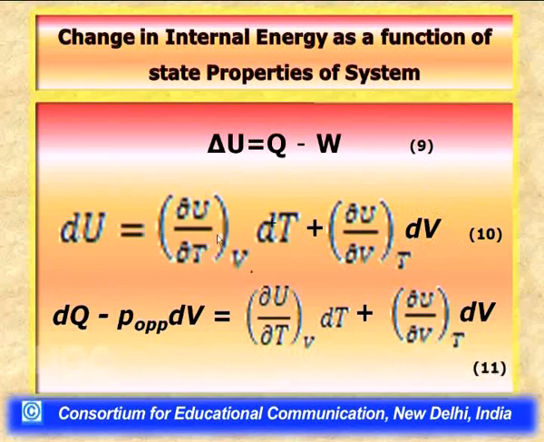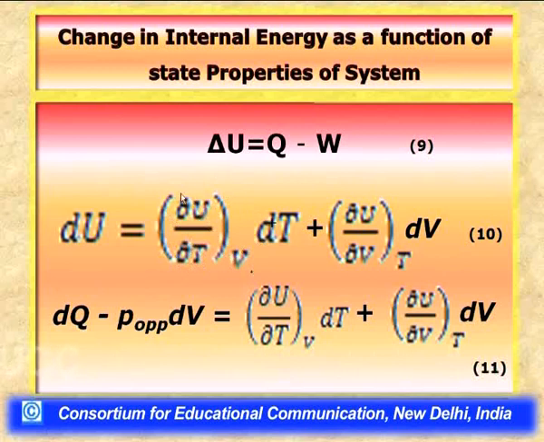Now let us understand these terms again. The first term is basically a partial differential, ∂U/∂T, which we can read as the rate of change of internal energy with temperature, keeping the volume constant.